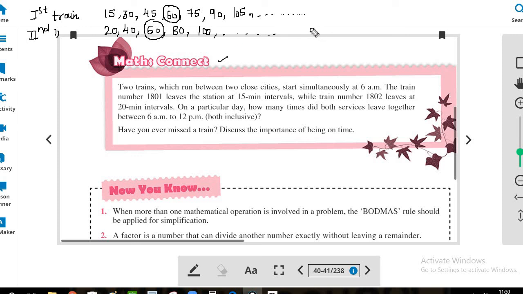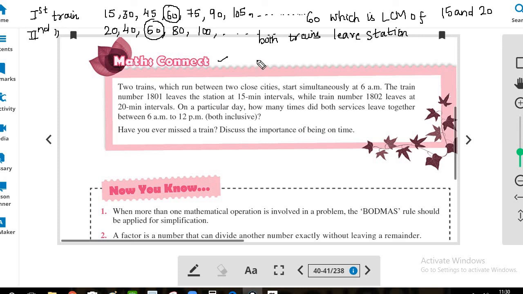So 60, which is the LCM of 15 and 20, gives us our answer. So both trains leave the station together after 60 minutes, which is actually 1 hour.